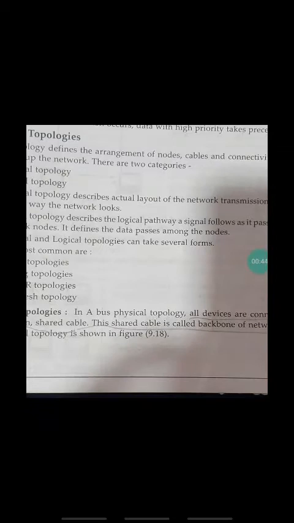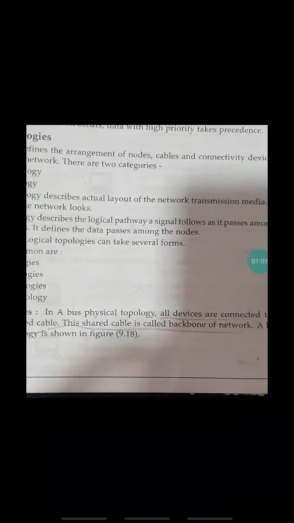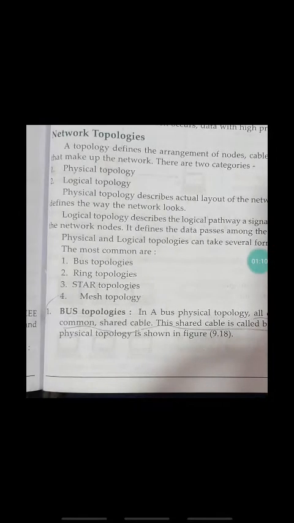Physical topology describes the actual layout of the network transmission media. It defines the way the network looks. It means the cables and wires are also included. Logical topology describes the logical pathway a signal follows as it passes among the network nodes. It means it does not require any cables or wires. It defines how data passes among the nodes.